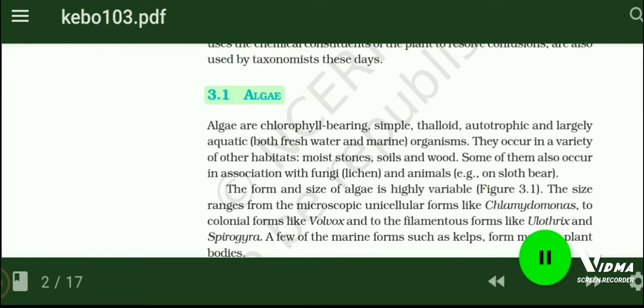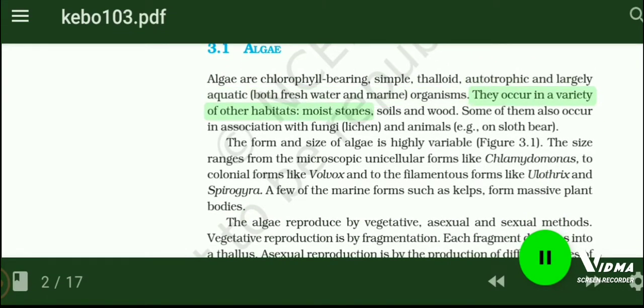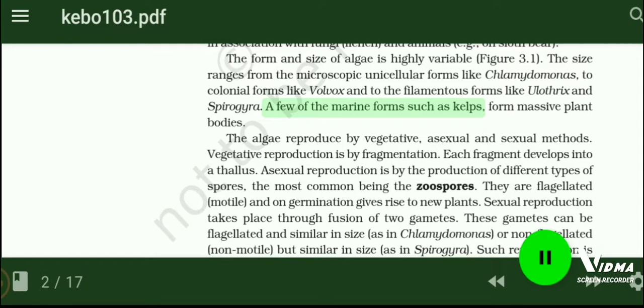3.1 Algae. Algae are chlorophyll-bearing, simple, thalloid, autotrophic and largely aquatic, both freshwater and marine, organisms. They occur in a variety of other habitats: moist stones, soils and wood. Some of them also occur in association with fungi, lichen, and animals, e.g., on sloth bear. The form and size of algae is highly variable, Figure 3.1. The size ranges from the microscopic unicellular forms like Chlamydomonas, to colonial forms like Volvox and to the filamentous forms like Ulothrix and Spirogyra. A few of the marine forms such as kelps form massive plant bodies.